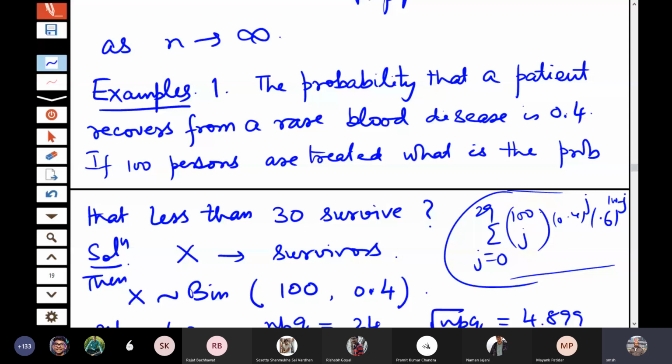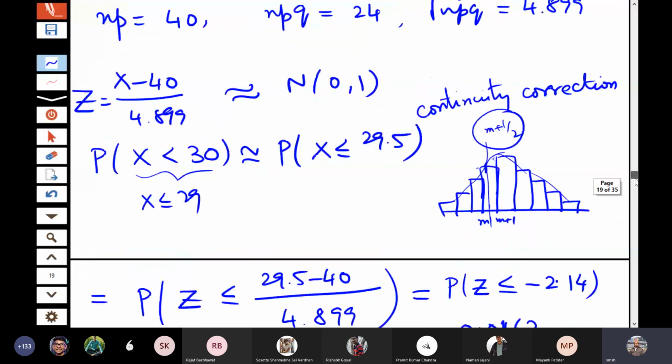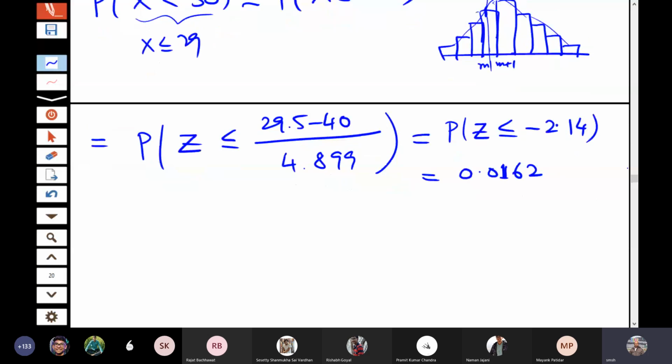But because of the factorials and the powers involved, it will include a lot of approximation errors, so it will not give the result to the desired accuracy. But if we use the normal approximation, we get the results very quickly and nicely. Is this clear?